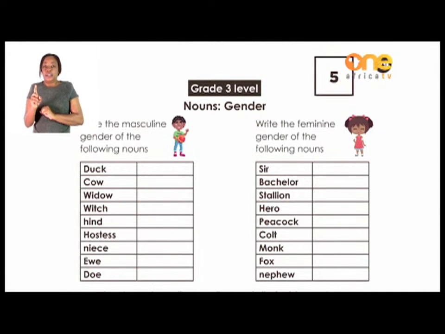Bachelorette. Stallion refers to a horse, which is a male. It's a stallion. What about the female horse? We say it's a mare. Now I want you to find out also the rest of the words here. A hero is a man. What about a female? A peacock, colt, monk, fox, and nephew. What about the female side? Please search and fill in the answers. I'll check with you there.